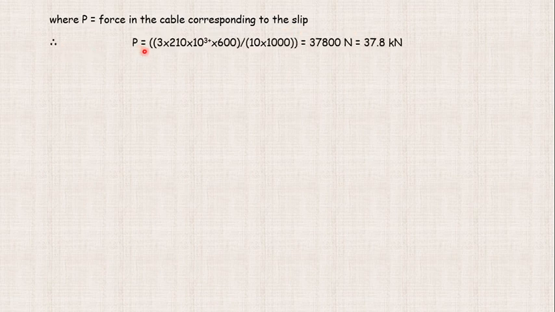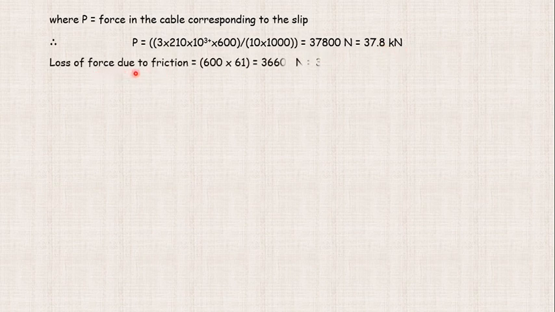So P is equal to 3 into A into E divided by L, which is 3 into 600 into 2 into 10 raised to 5, divided by 10 meter, that is 10,000 mm. So P now comes to 37,800 newtons, which is 37.8 kilonewtons.